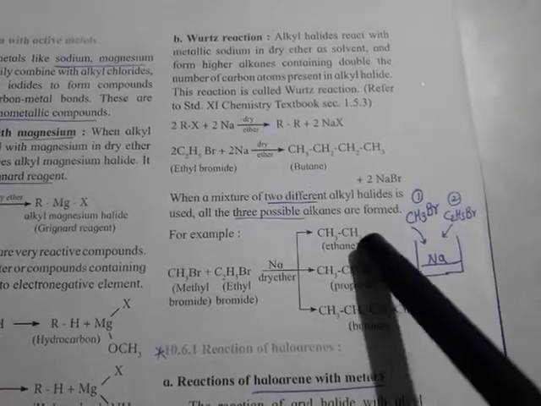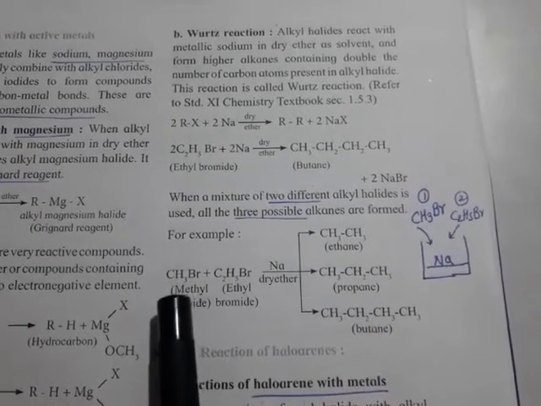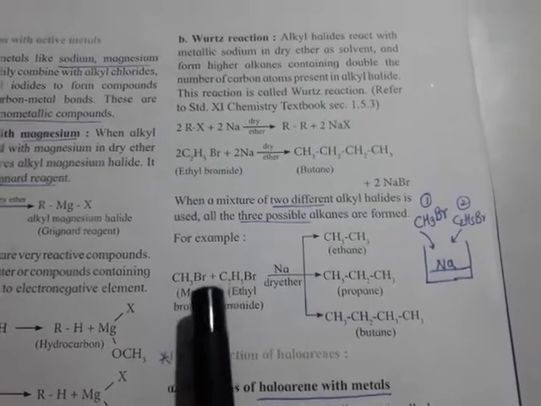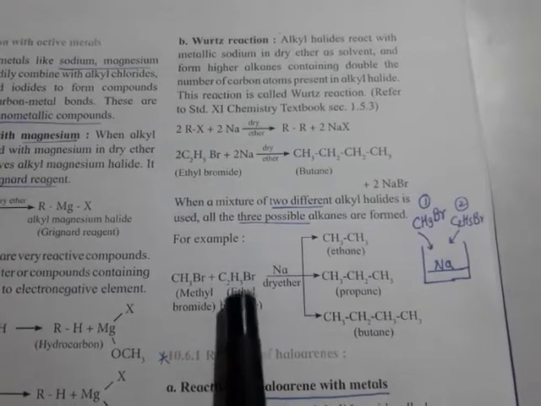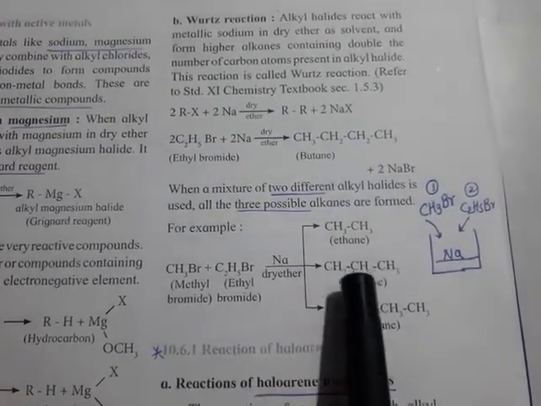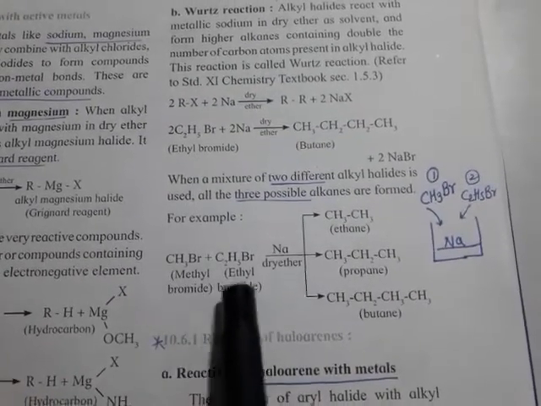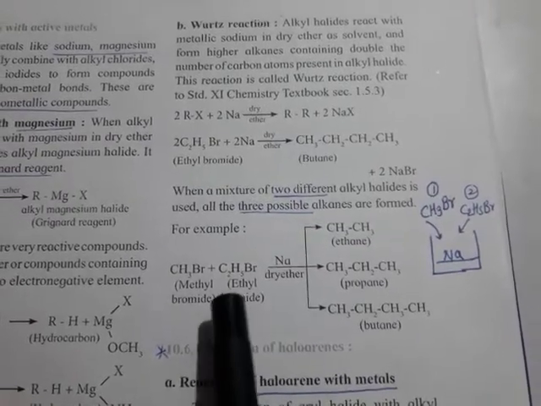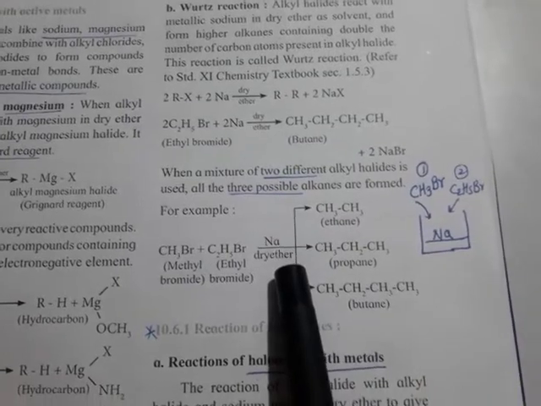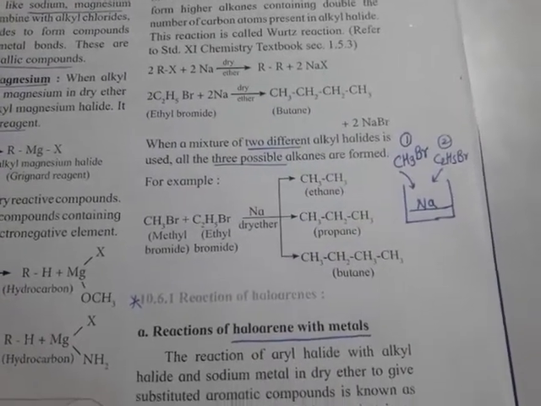So here we get three different substances. I told you in the previous recorded lecture that CH3Br and CH3Br is self-coupling, C2H5Br and C2H5Br undergo self-coupling, and CH3Br and C2H5Br undergo cross-coupling to form propane. In short, two different alkyl halides react to form three different alkanes when treated with Na. And what's the drawback? Methane is not obtained by this method.